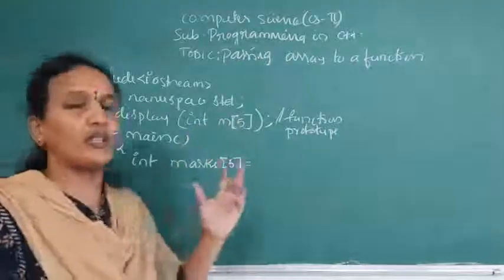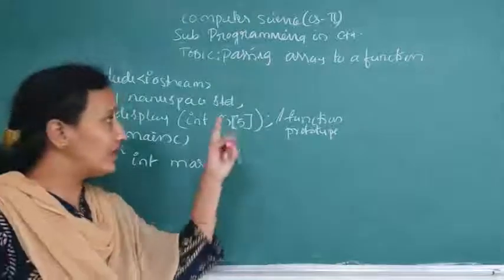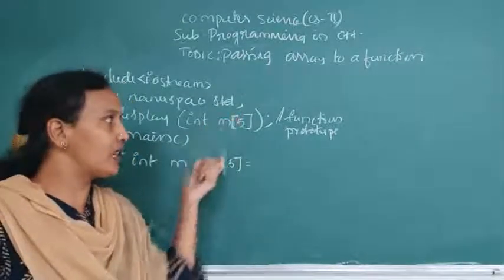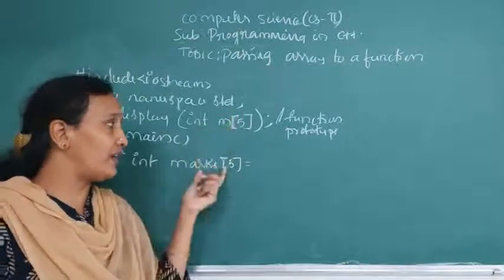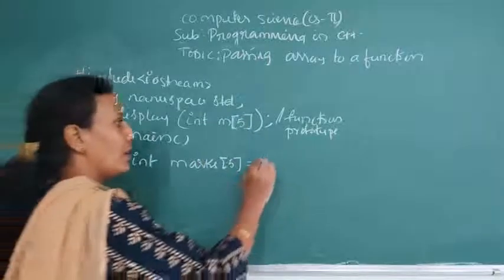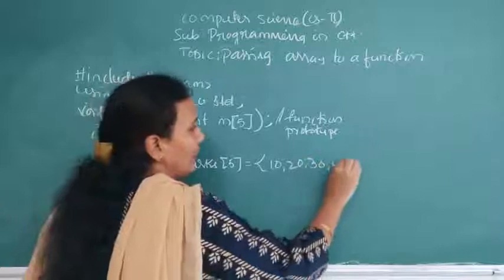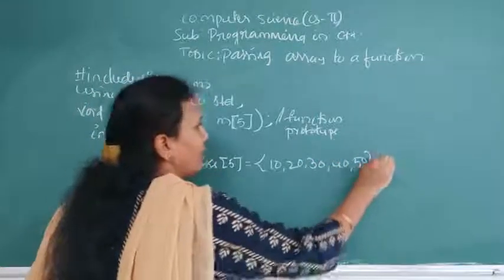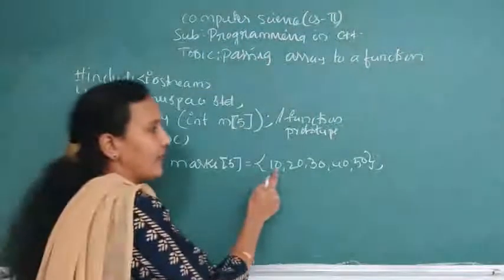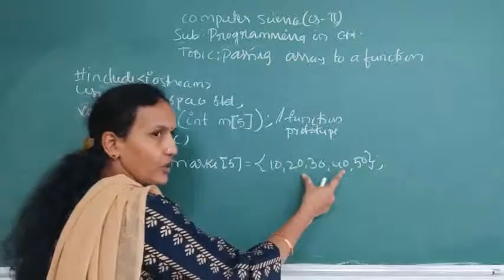When you pass a value from the main function to the user-defined function, the size of the variable in the main function and the size of the parameter should be the same. Now 10, 20, 30, 40, 50. Now the array is done. In the array we have 5 elements, and this number of elements should be the same.